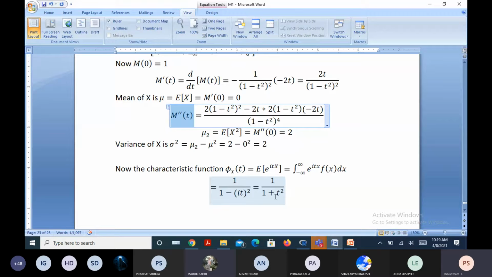If there is an imaginary part, what do we do? You consider the real part. After differentiation, we consider the real part. If imaginary is involved, let us suppose it is still 1 by 1 plus it square, every derivative involves your i. In that case, after substituting t as 0, you will get some real part as well as an imaginary part. So you take into consideration the real parts for these mu i's. Okay, got it.